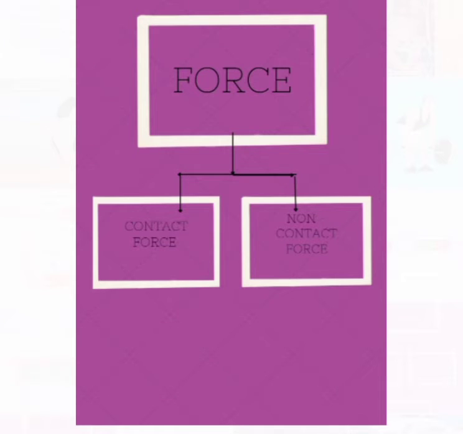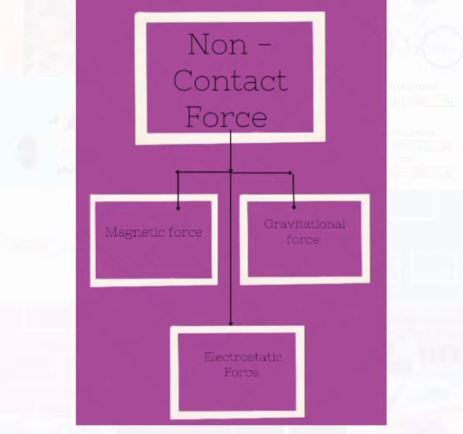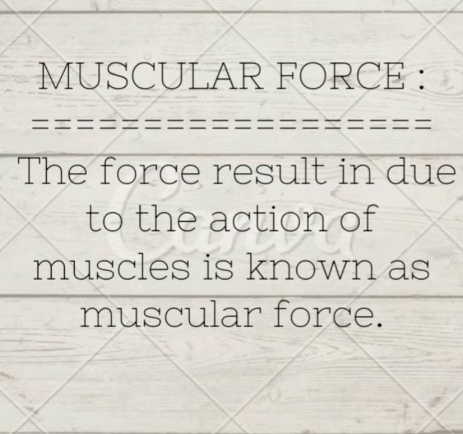There are two types of force. Those are contact and non-contact force. We have two types of contact force. Those are muscular force and friction. And there are three types of non-contact force. Those are magnetic force, gravitational force and electrostatic force. Let us study about each of them in detail with some examples.